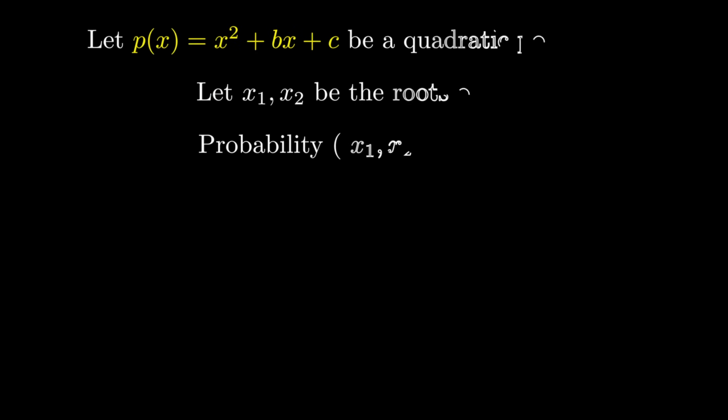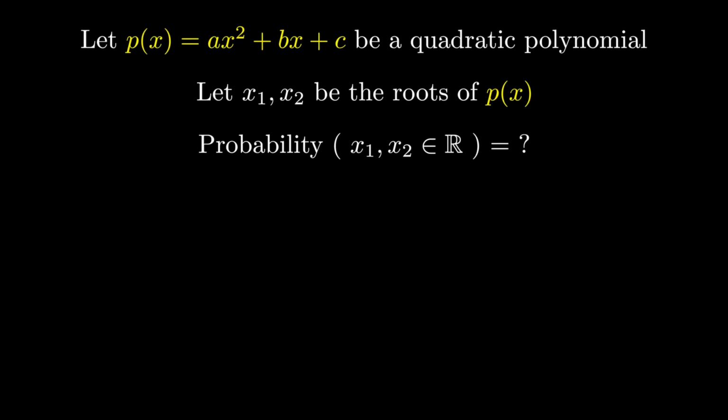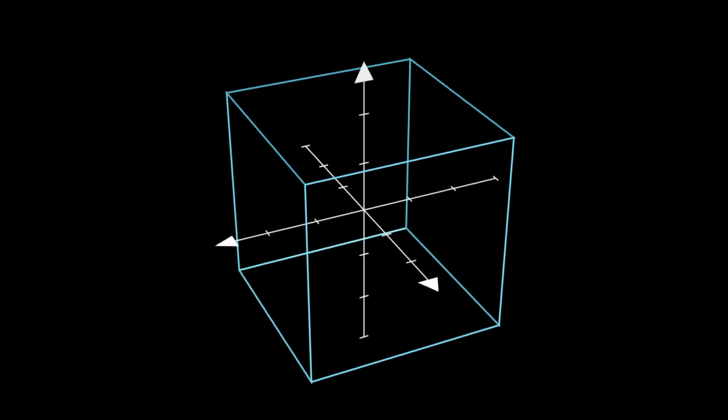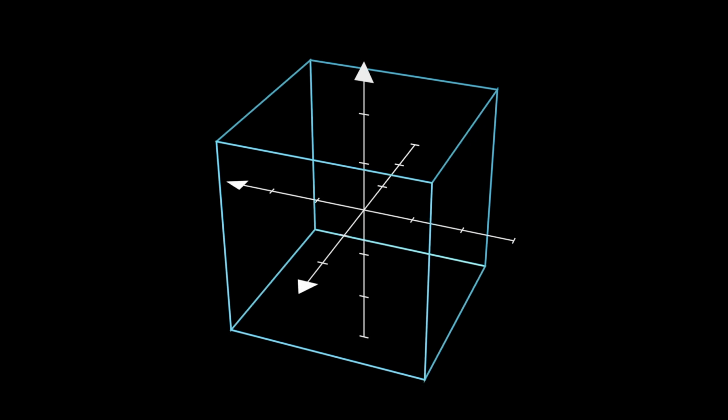But what happens when we consider the most general case, where x squared also has a random coefficient? You can extrapolate that instead of having a square region, we will have a cubic one. I suggest you finish calculations yourself and share your response in the comments below.